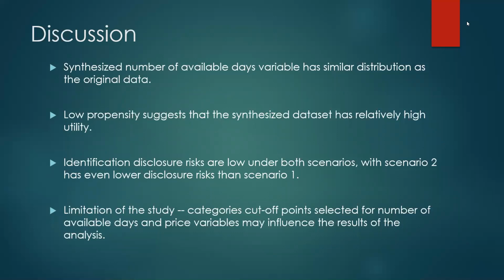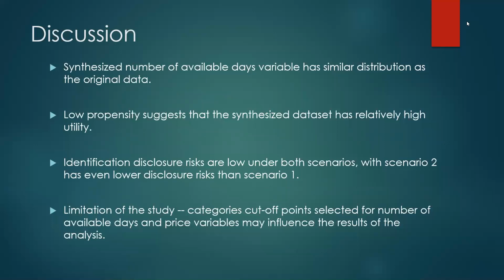For limitations of this study, I think because when converting the number of days available variable into categories, I use 6 categories, and that means categories for records whose value is right at the cutoff points near the categories may not be that representative of the data property.